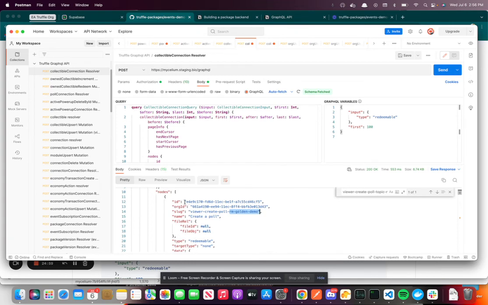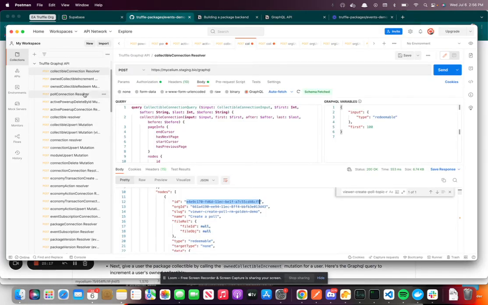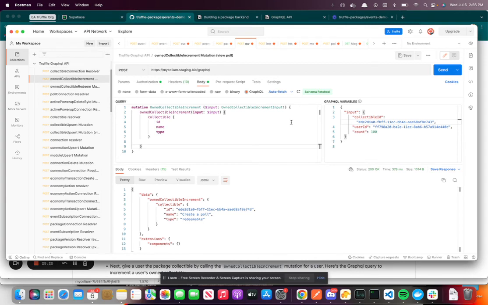So we're going to grab the ID here. And the next thing that we have to do is grab an org user. So if you don't already have a user ID, make sure that you go and run this query so that you can essentially give a collectible to a specific user. I already have one set up, so I'm going to skip that step. We're going to go to the own collectible increment, and we're going to replace the collectible ID with our newly created collectible. So we're going to run that query. So we just gave 100 of those collectibles to this user.